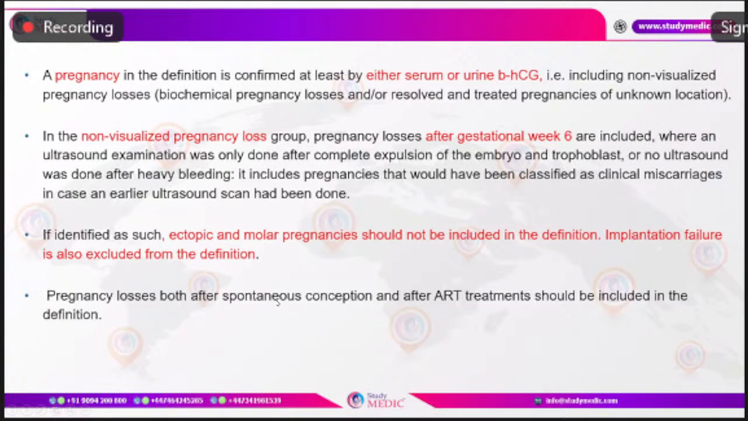Also, implantation failure should not be included in the definition of pregnancy loss. And the pregnancy losses which occur after a spontaneous conception or after an ART treatment, both can be included in the definition of pregnancy loss. So it's just clear that urine beta HCG or serum beta HCG is positive, and if there is a presence of intrauterine gestation confirmed in the scan, or if it had been done early in pregnancy, there would have been presence of intrauterine sonographic evidence of gestation.